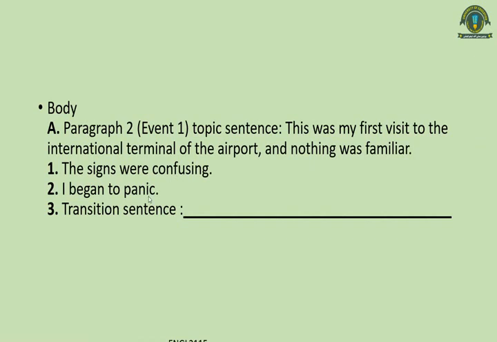Now what was a transition sentence? This was a transition sentence: I had to find help because I could not be late. So there should be one topic sentence, at least two supporting details, and a transitional sentence in your paragraph.